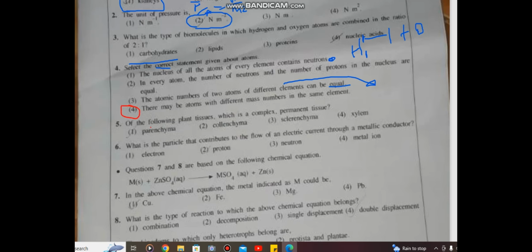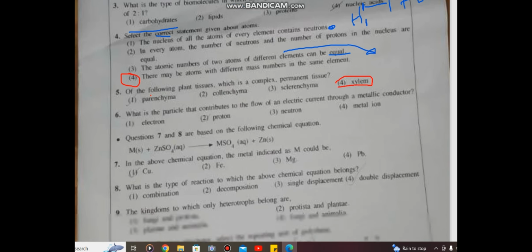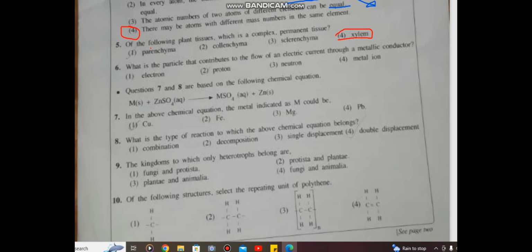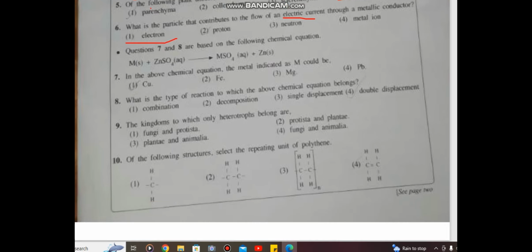Of the following plant tissues, which is a complex permanent tissue? Now plant tissue can be divided into two, simple permanent tissue and complex permanent tissue. Simple permanent tissues have only one type of cell, that is parenchyma, collenchyma and sclerenchyma. Complex permanent tissues are xylem and phloem, which have different types of cells in one tissue. So that is xylem. What is the particle that contributes to the flow of an electric current through a metallic conductor? That is so very easy, that is electrons.